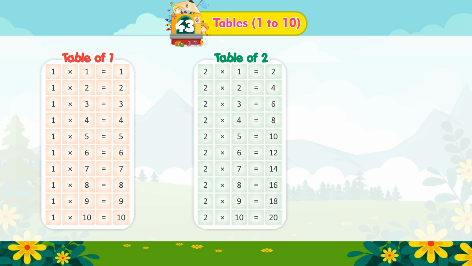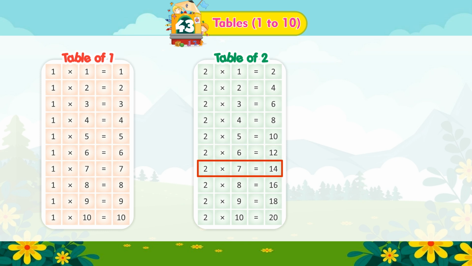Table of 2. 2 multiplied by 1 is equal to 2. 2 multiplied by 2 is equal to 4. 2 multiplied by 3 is equal to 6. 2 multiplied by 4 is equal to 8. 2 multiplied by 5 is equal to 10. 2 multiplied by 6 is equal to 12.